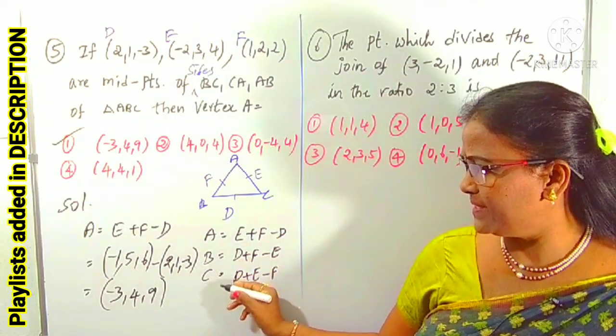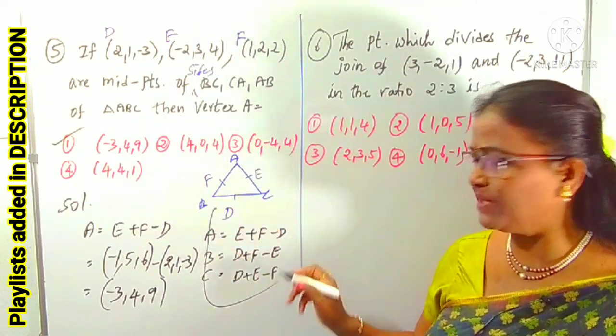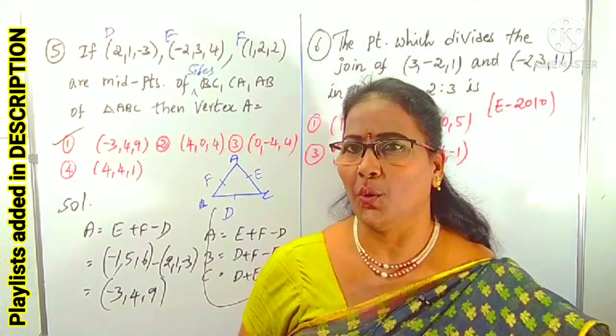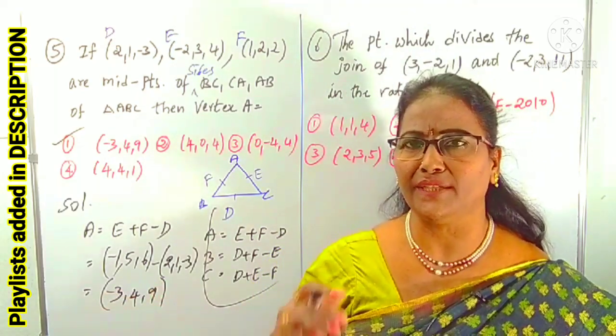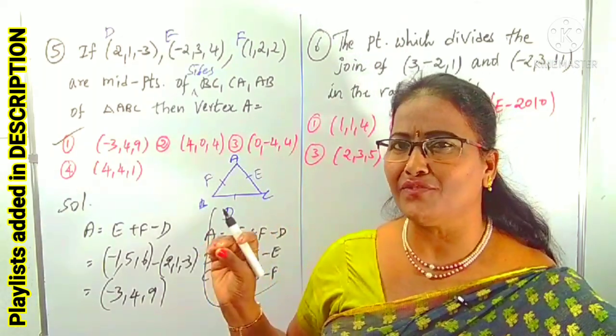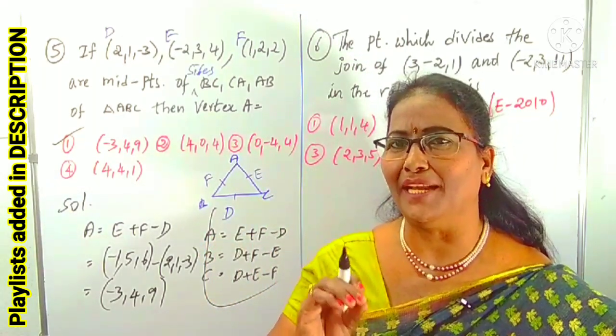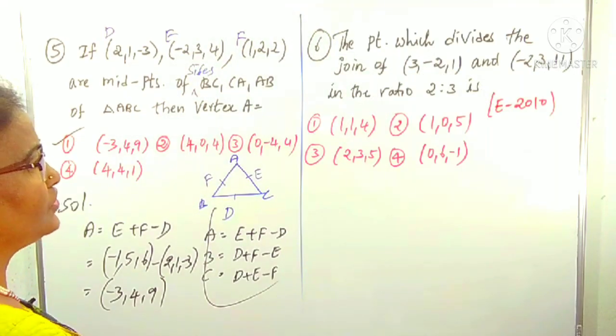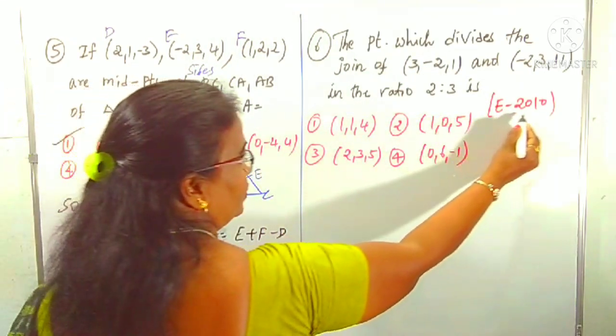They may ask for B or C. We can use this tip to find B and C if they ask. They may ask at any point. Don't think only fixed questions will be given, because in objective questions the question may be framed from multiple angles. Question number 6, which is from MSET 2010.